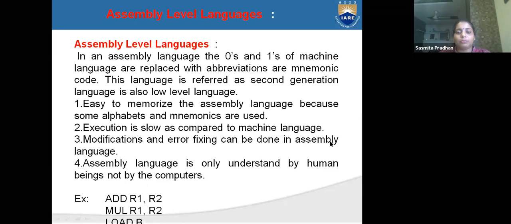Assembly level language is only understood by human beings, not by computers.